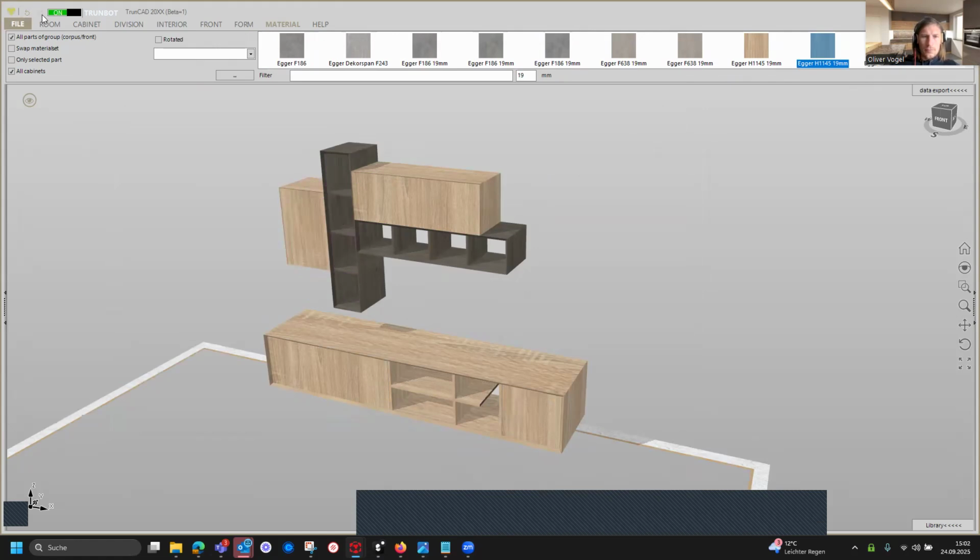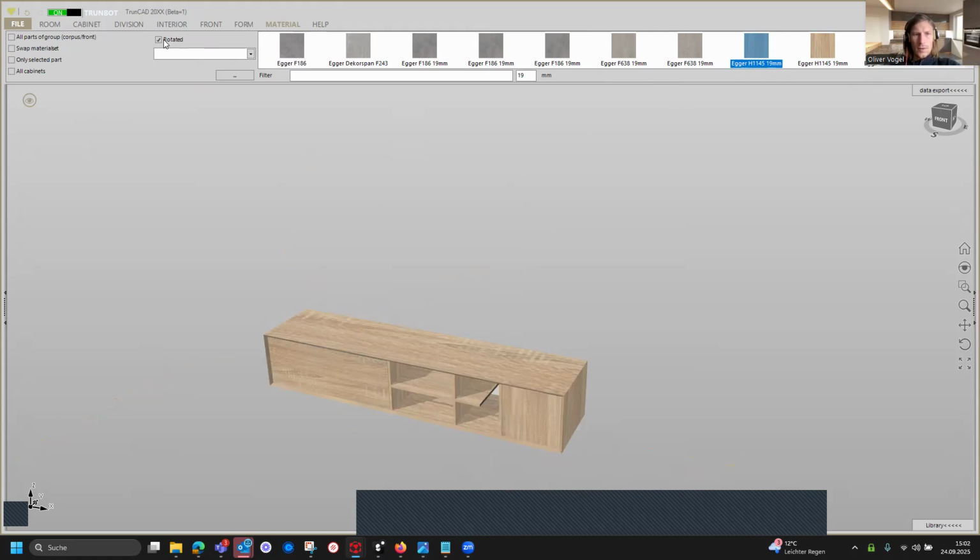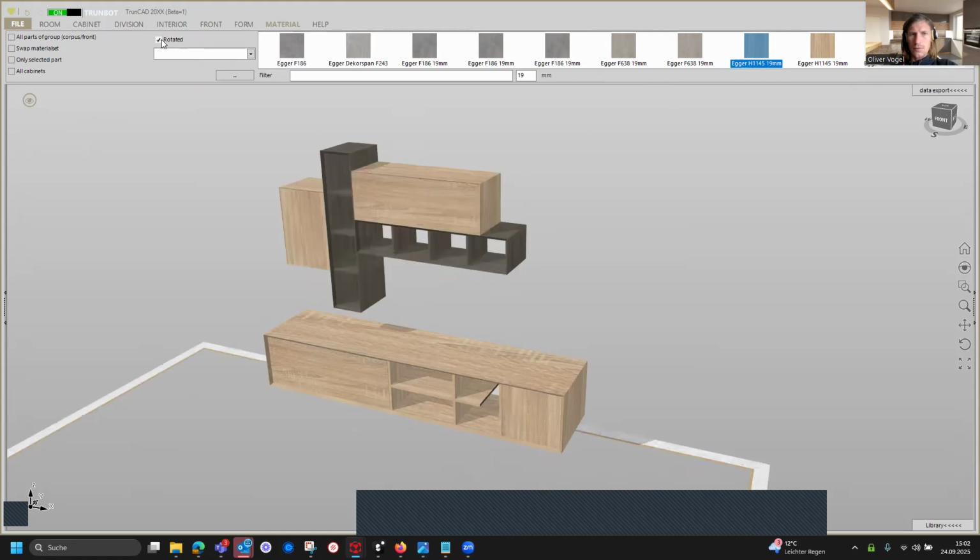So if you want to rotate it like here, you can also activate rotate, and then this material is getting rotated. So I deactivated the checkbox for rotated because here you see I deactivated everything.